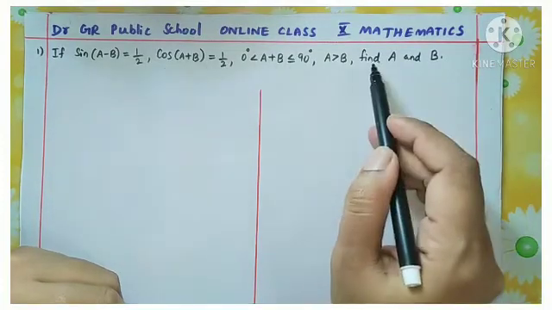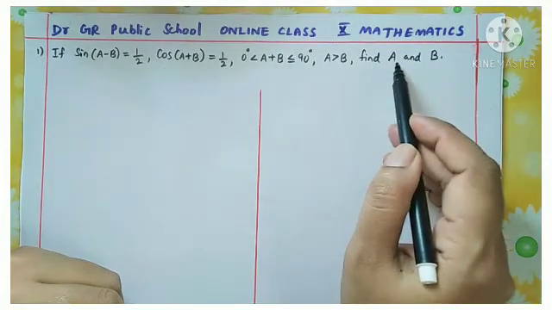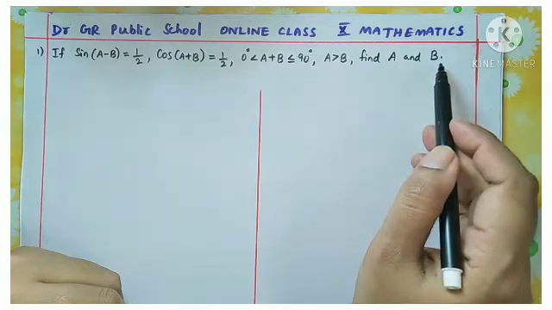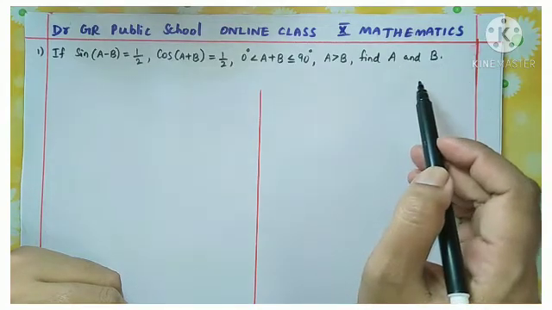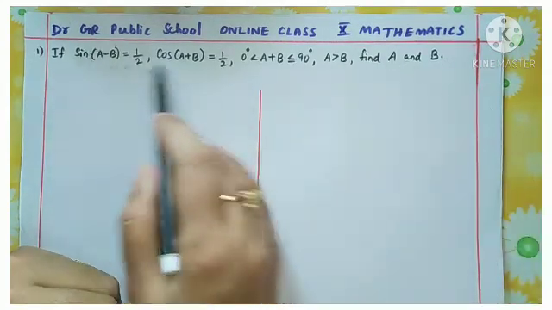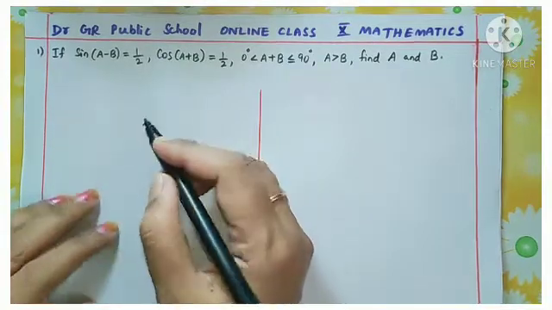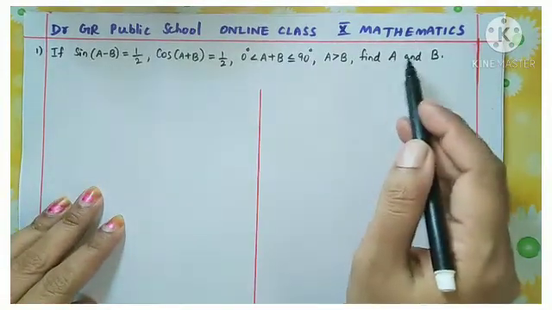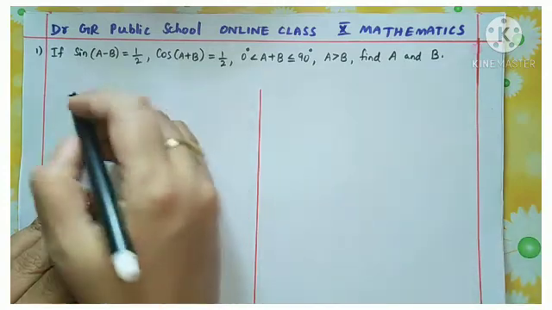And our question is we need to find out what is the value of angle a and what is the value of angle b. So from these two given conditions, we are going to find out what is a and b. So start the solution.